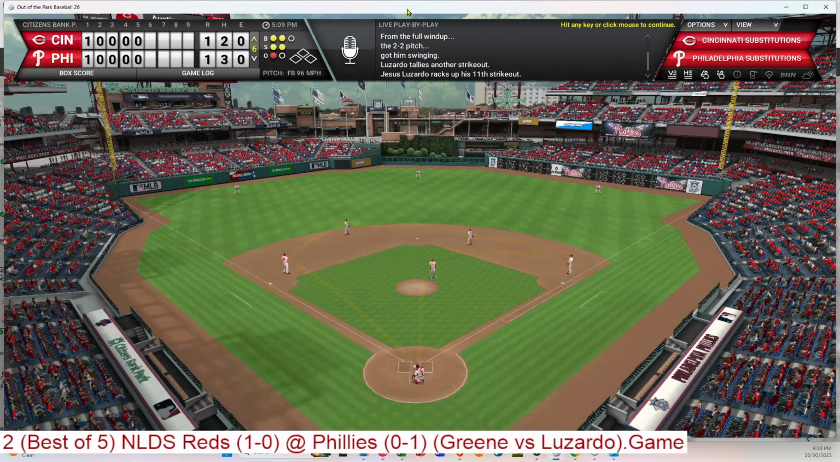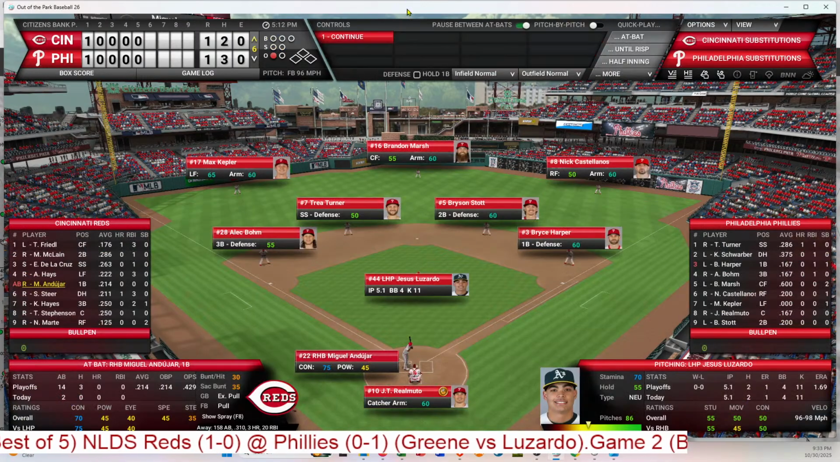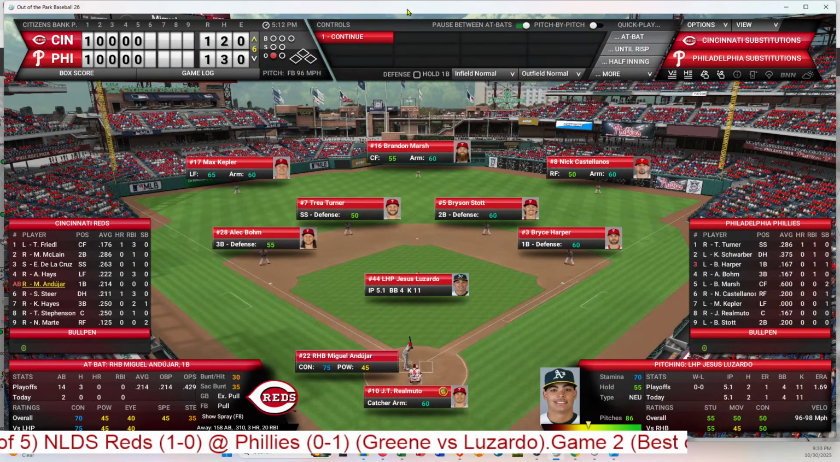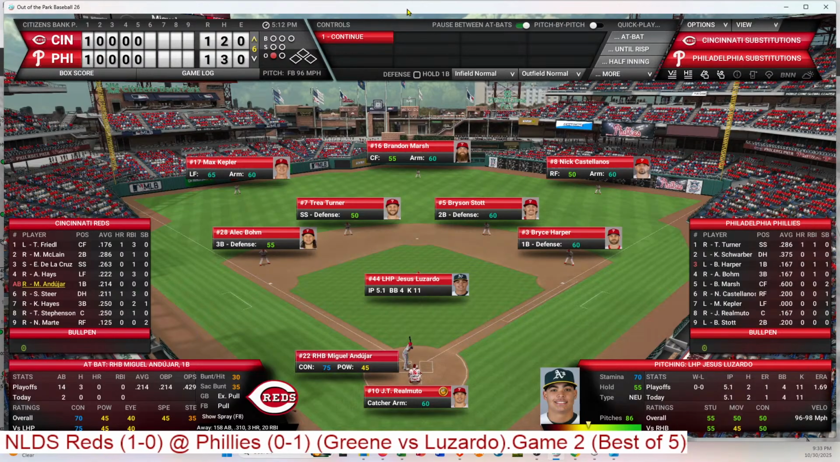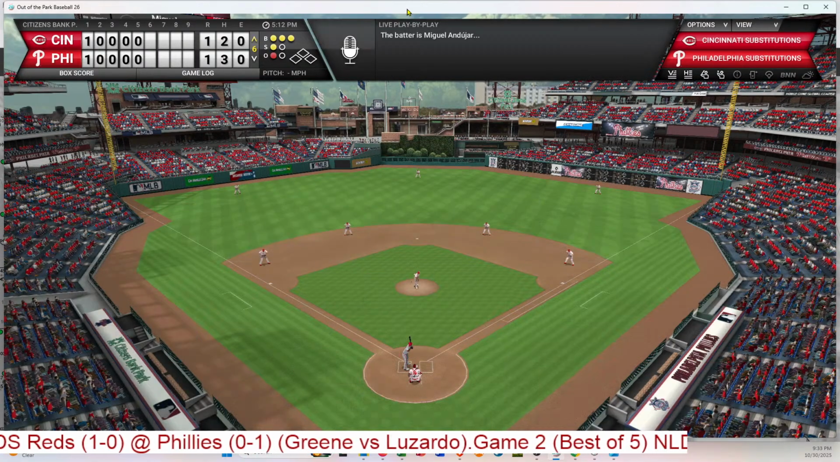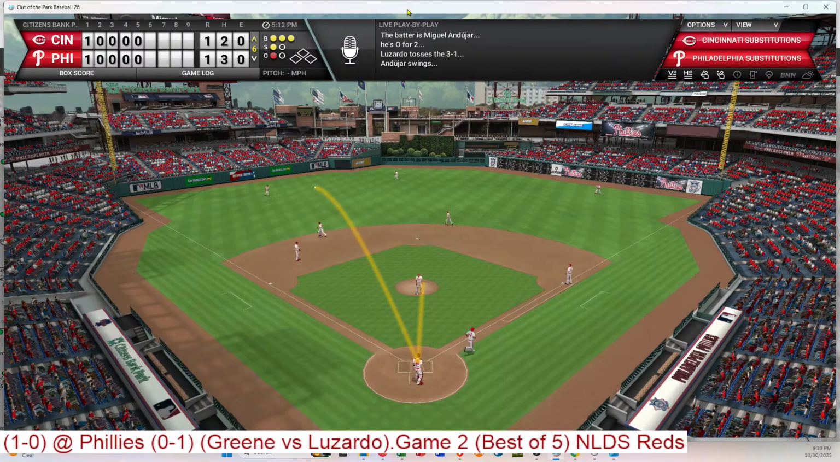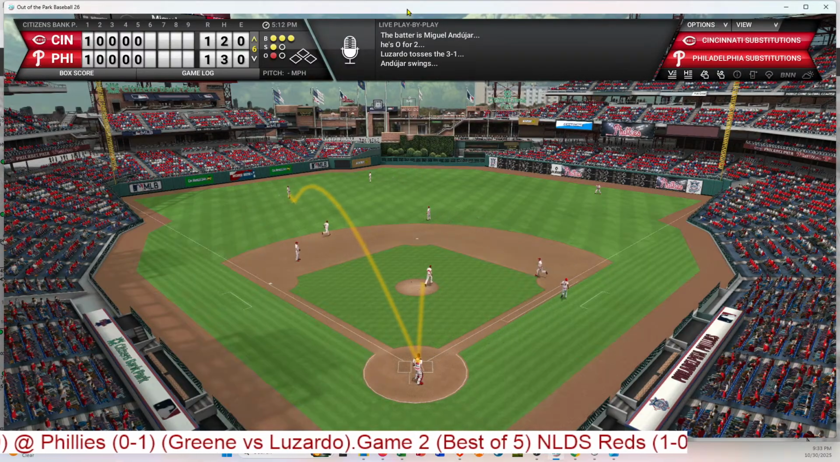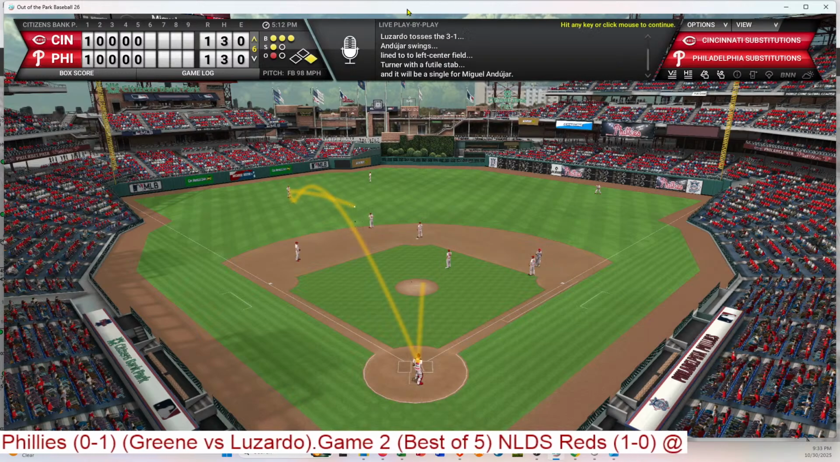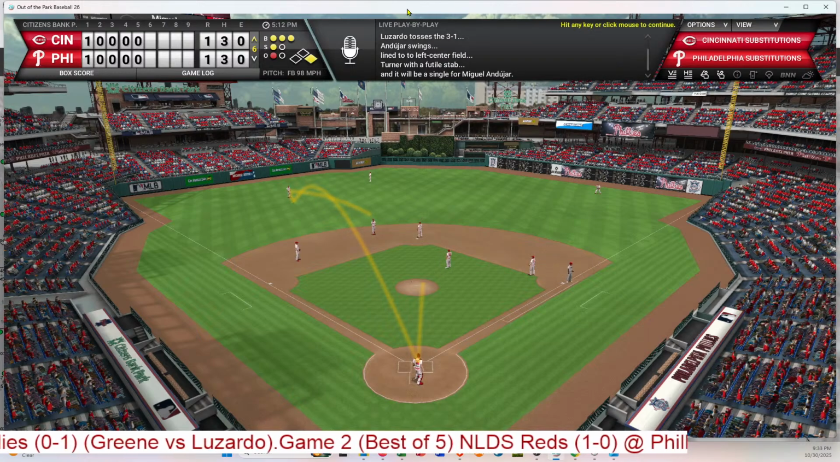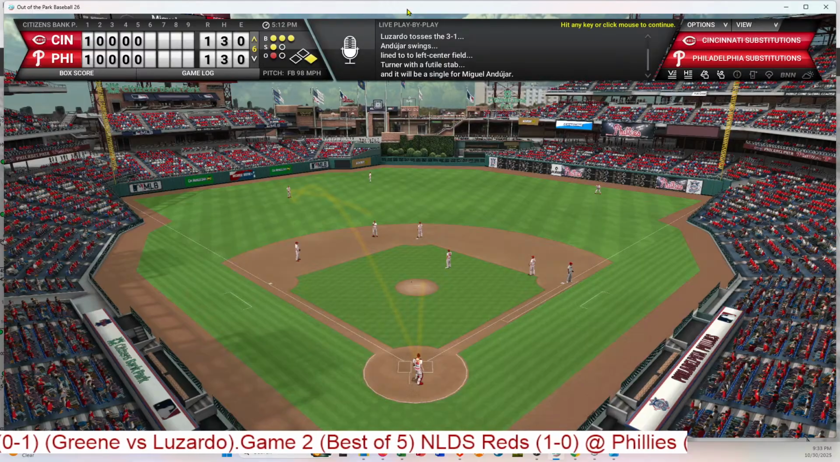One out. And Andahar steps up. He struck out twice. 3 balls, 1 strike. That is lined out to left field. It will drop in front of Kepler, and that's a base hit. 3rd hit for the Reds, and a base runner here in the top of the 6th.